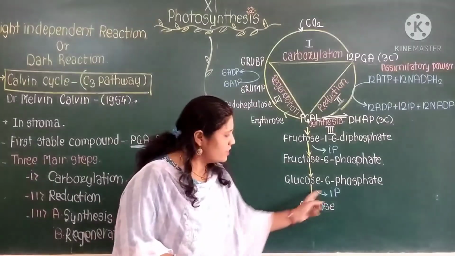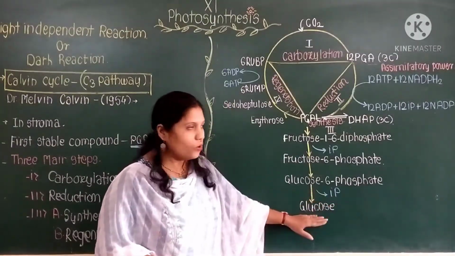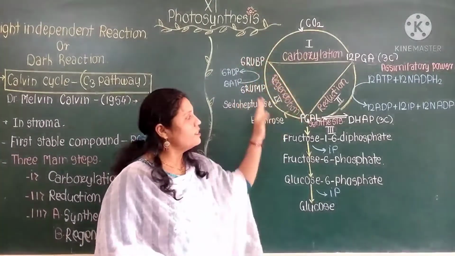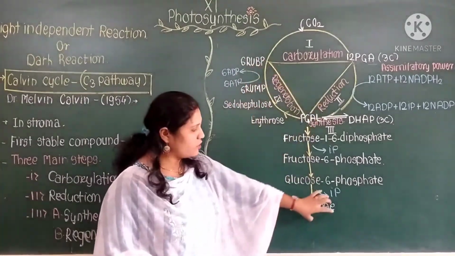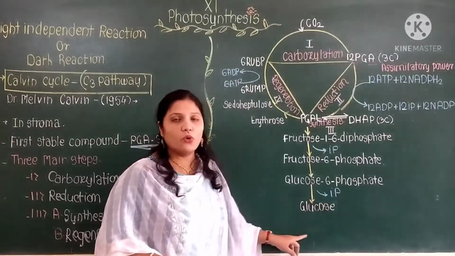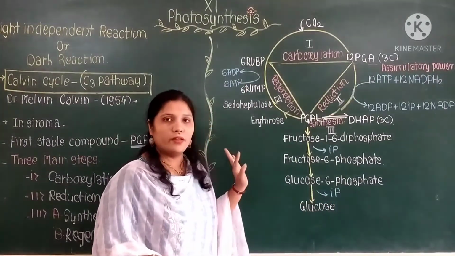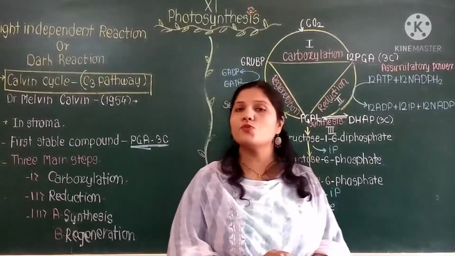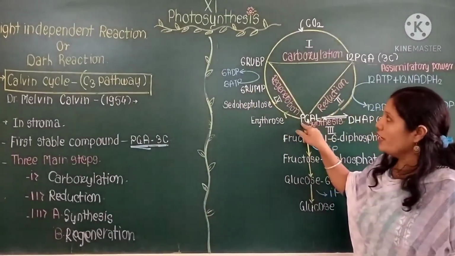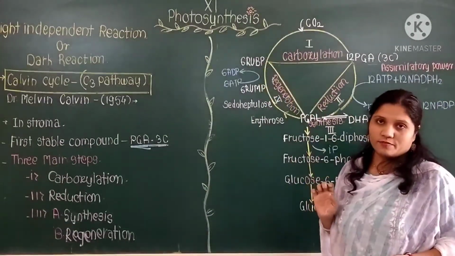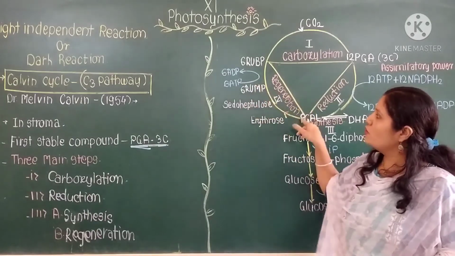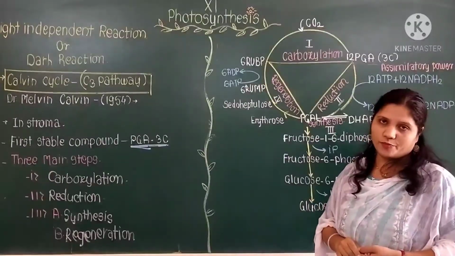So see that there is a synthesis of glucose, which means that glucose is formed from the Rubisco biphosphate. This is the reaction, and in this way the glucose is produced in this process. But remember, there are a few molecules of phosphoglyceraldehyde which undergo regeneration. There are various steps that take place.